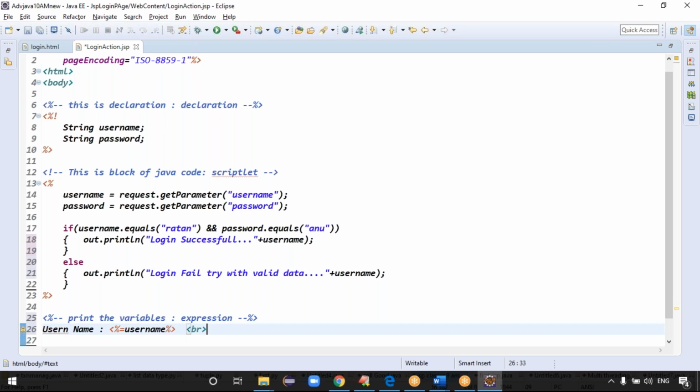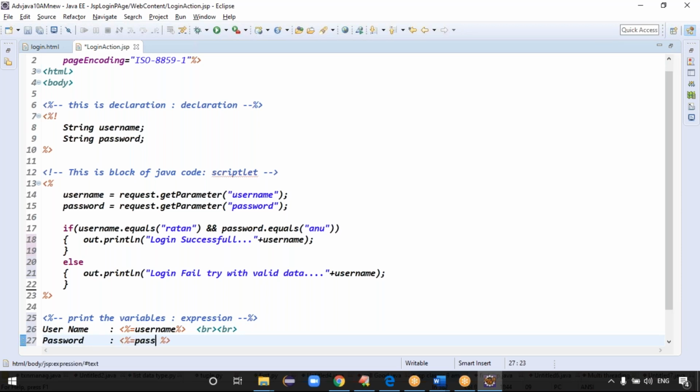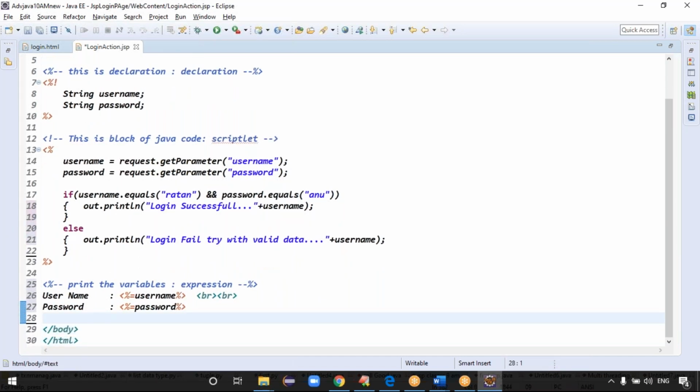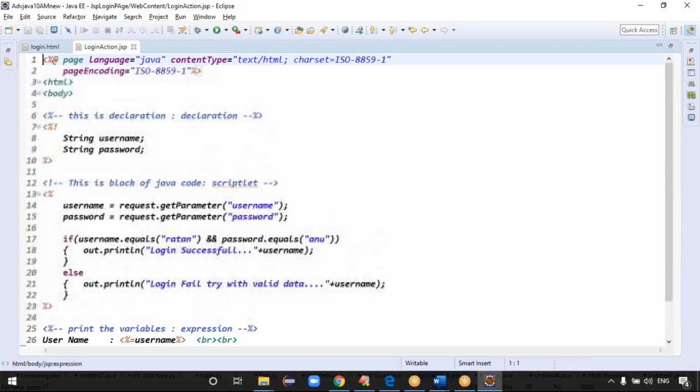Just make a break statement. I want to print the password also. Username, this is the data, guys. Next one is the password: percentile equal to password, right? That's all, guys. I'm printing both username and password. Guys, this is the processing logic I wrote here in the JSP. To write the processing logic, we are using scripting elements. How many scripting elements are there in total, guys? Four scripting elements.